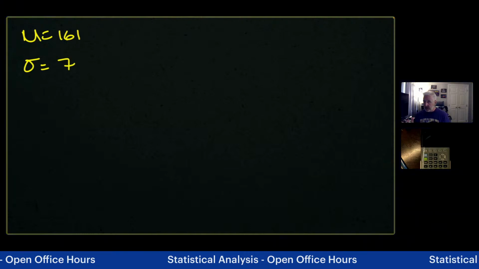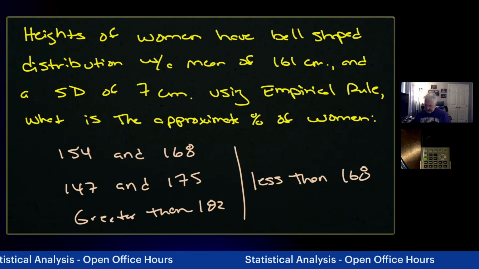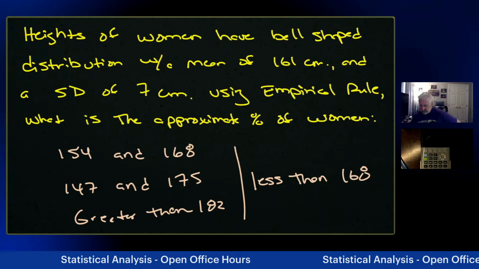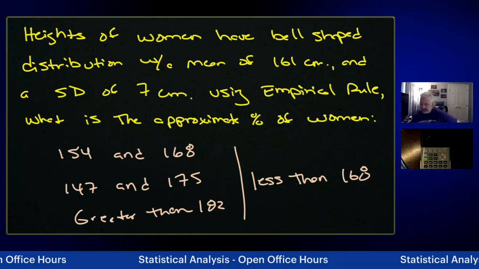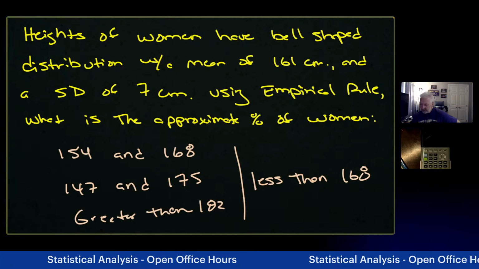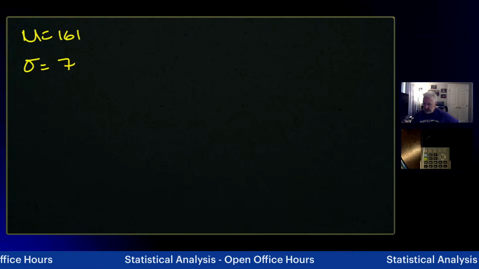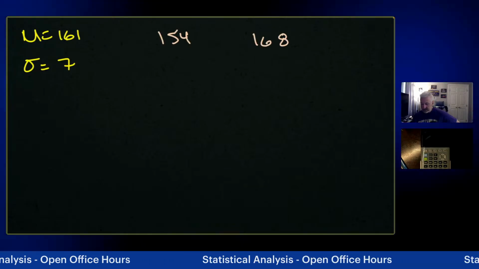We have a mean of 161, standard deviation of 7. It is a bell-shaped distribution, so we know it's following that symmetric normal curve, really. 154 and 168. So what percentage of women fall between 154 and 168? Well, let me draw this out.